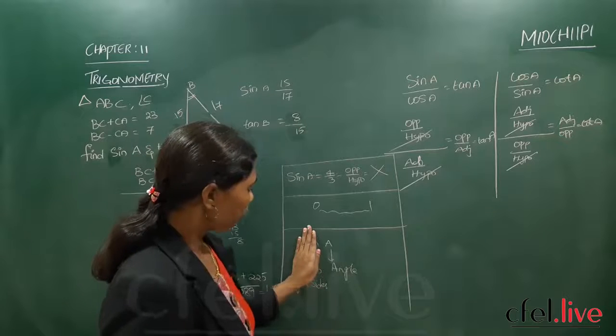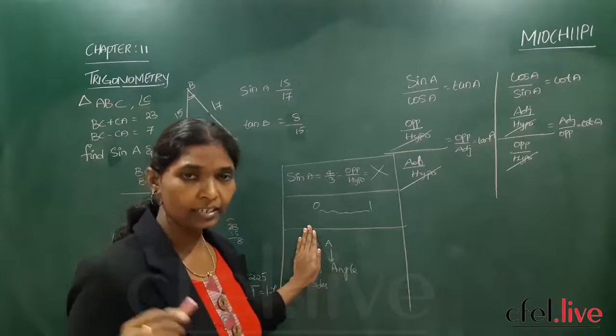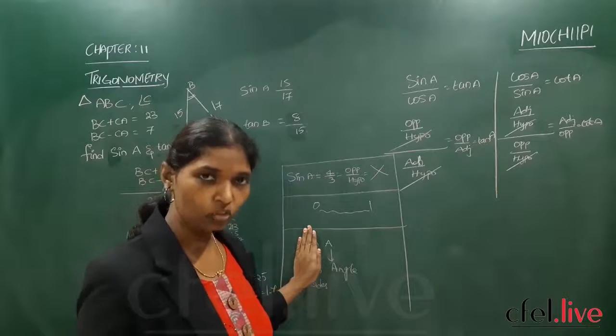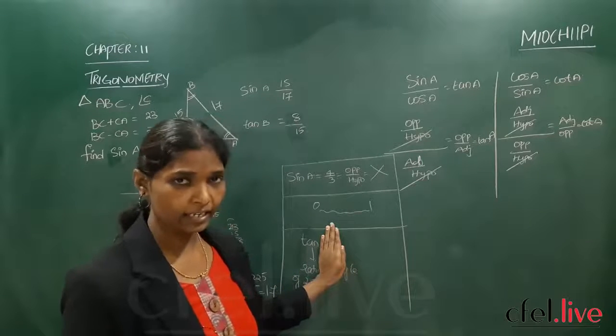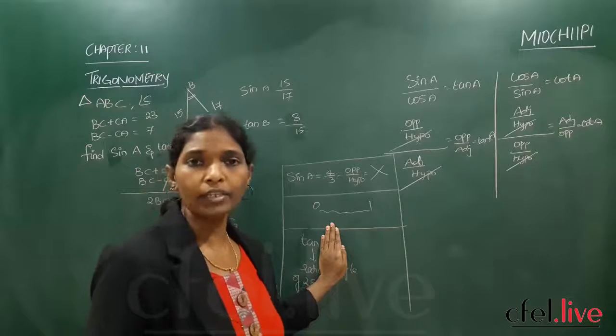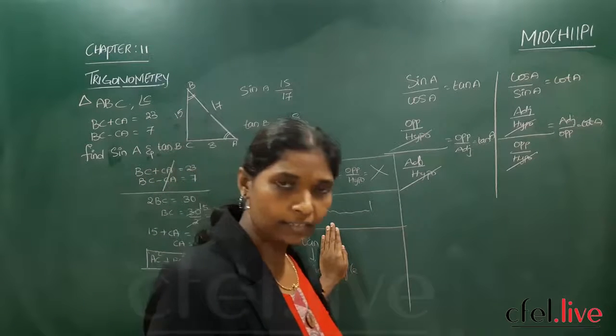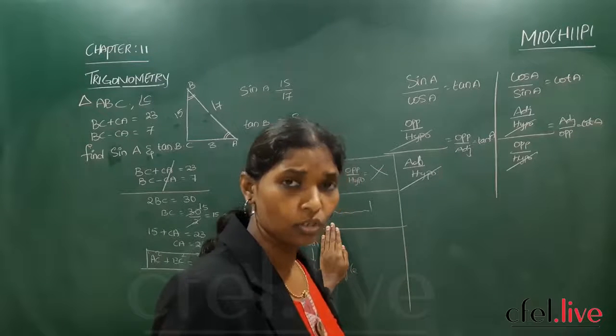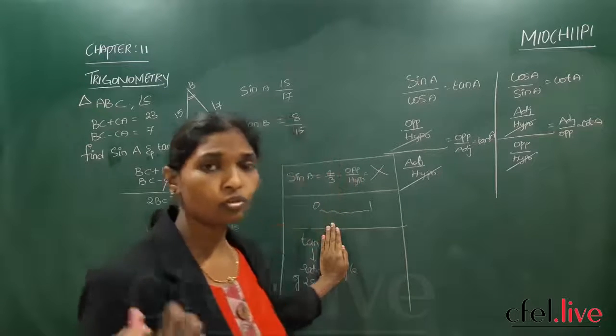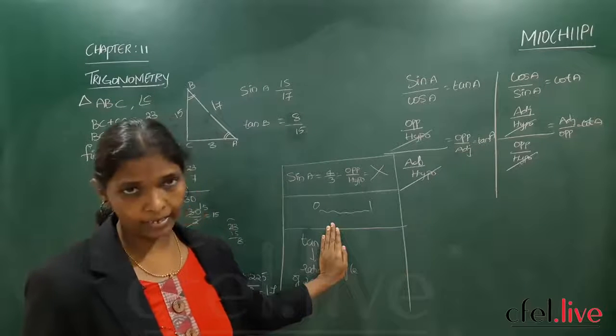Now tan, if you say A means an angle like 30 degrees, 60 degrees, 40 degrees, then you have some meaning to that. Now if I remove the angle and say tan, what is tan? Opposite by adjacent. Which side is opposite? Which side is adjacent? Can you say? No.